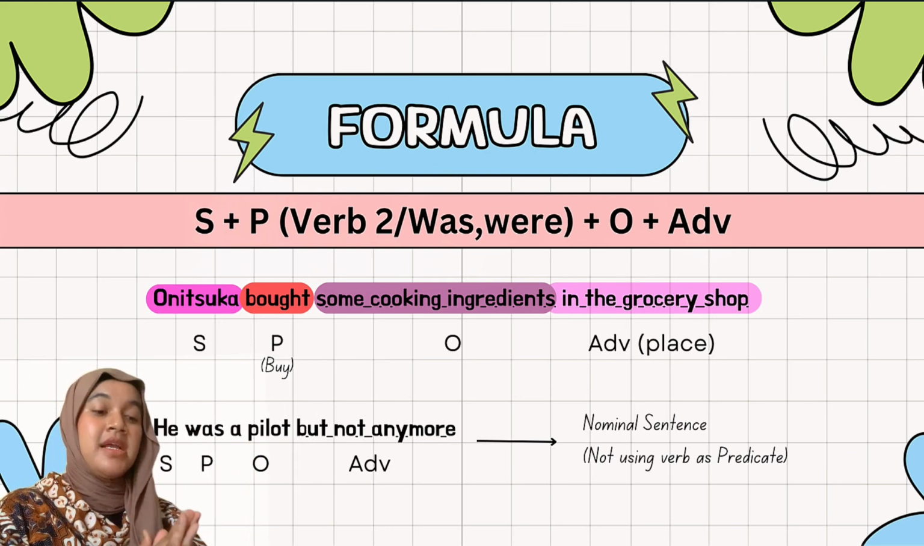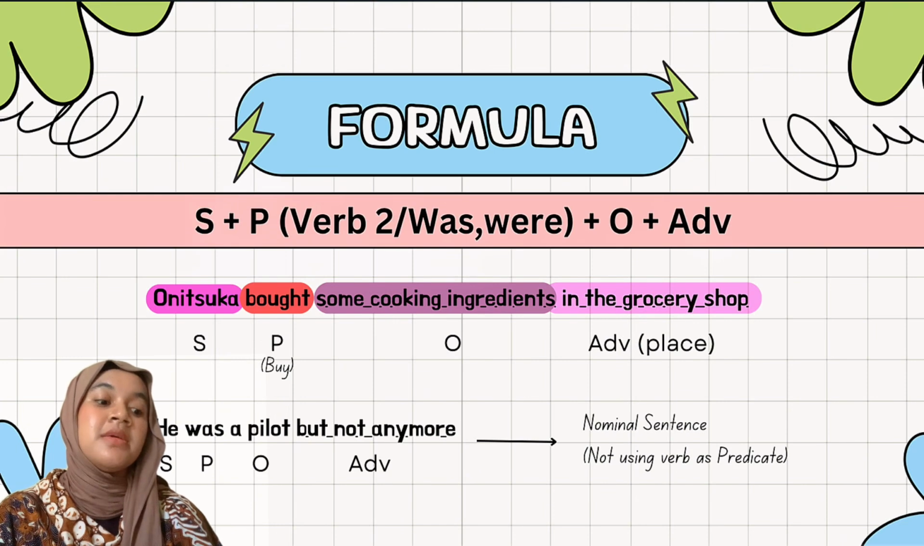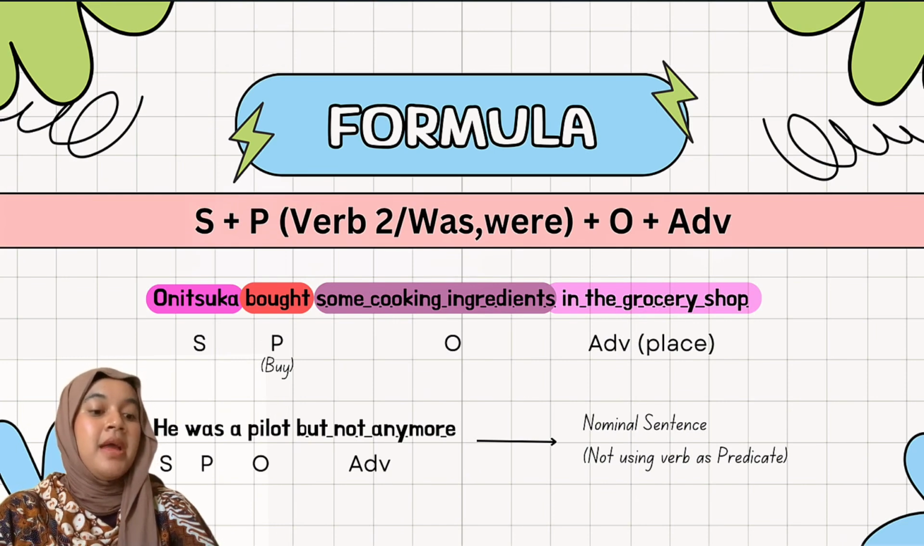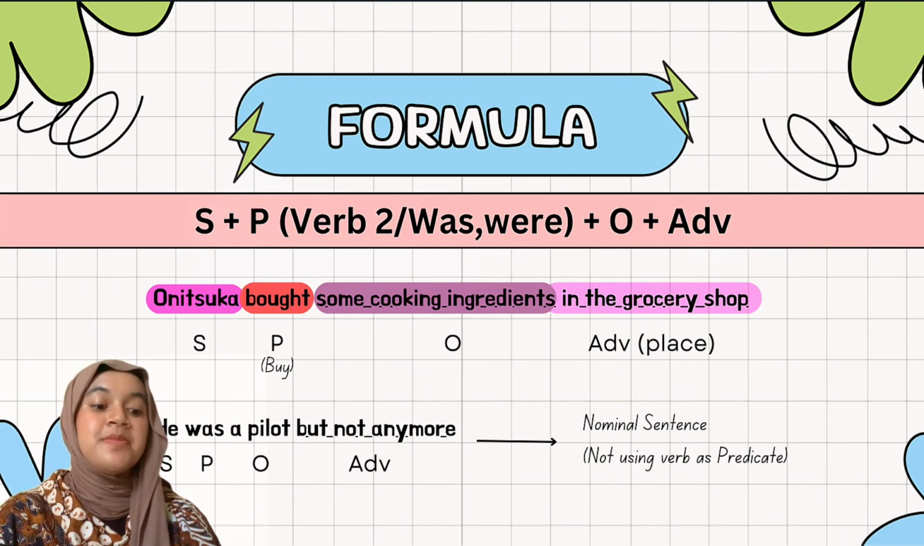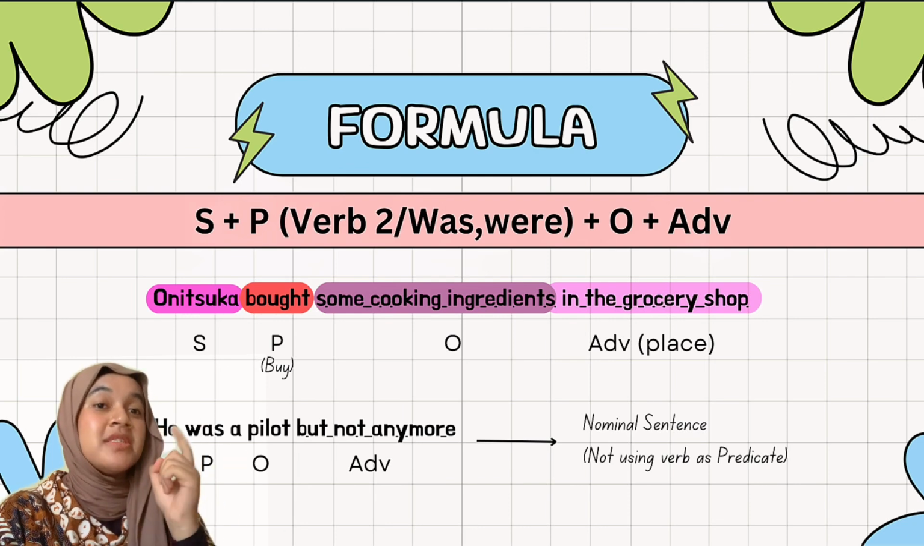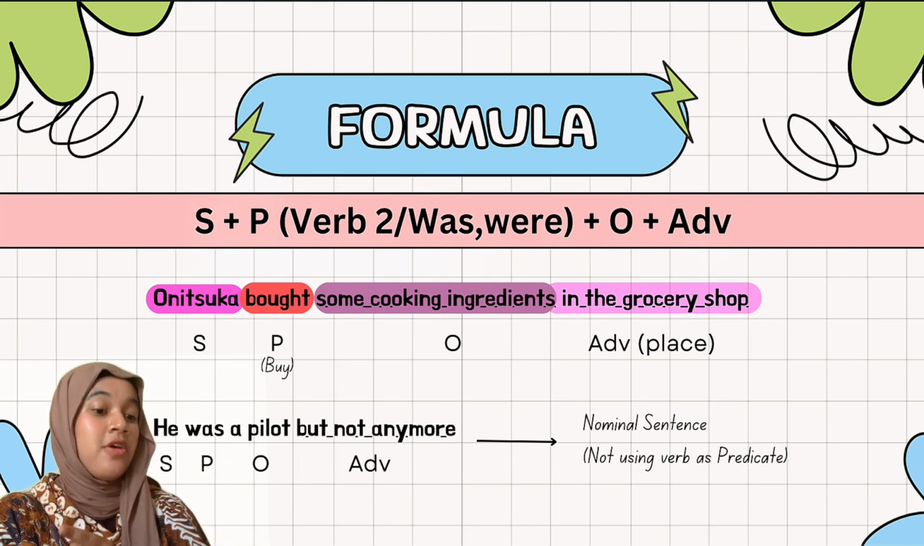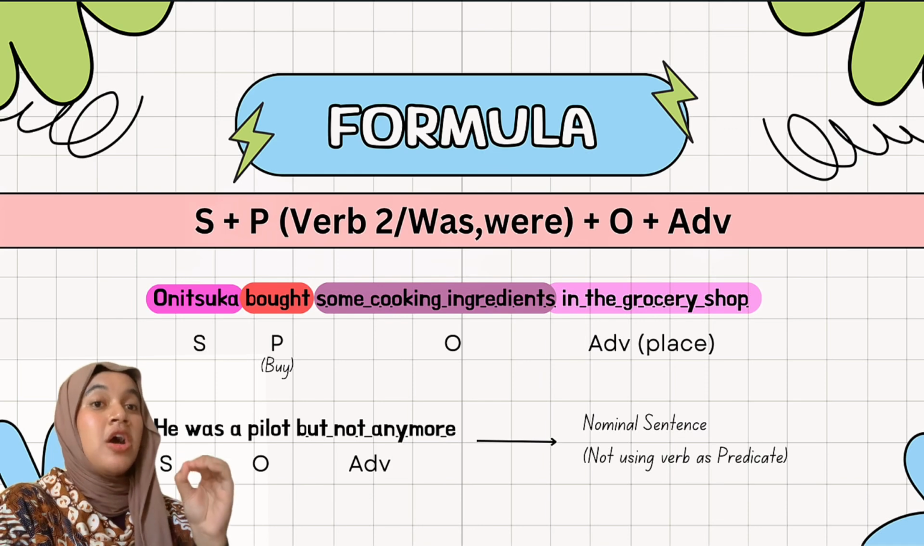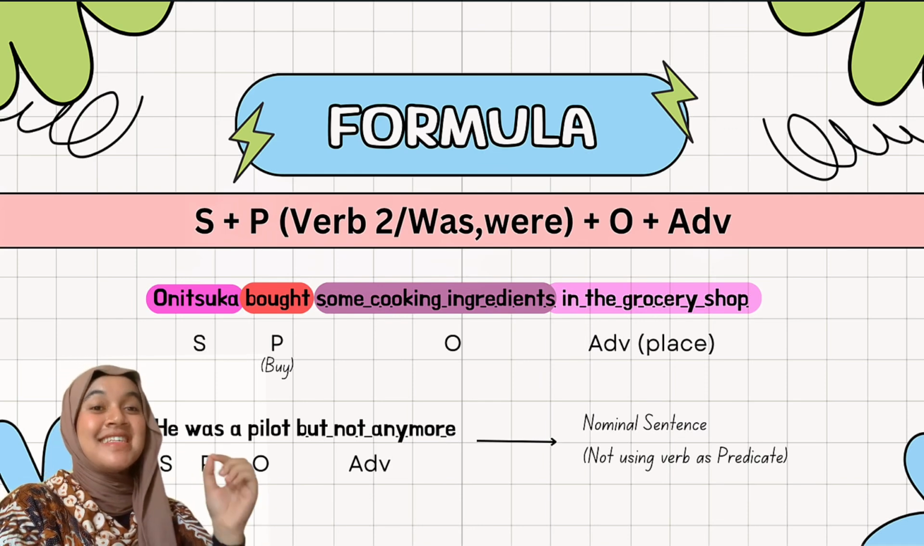And the second example is: he was a pilot but not anymore. He is the subject, was is the predicate. Why is was the predicate? I told you before that this is not using a verb, because it is a nominal sentence. That's all we need to know about simple past tense.